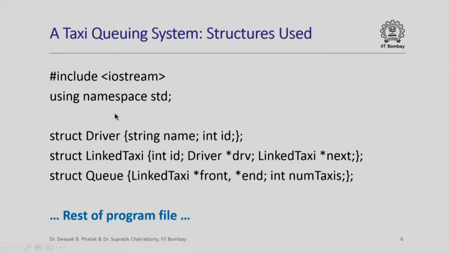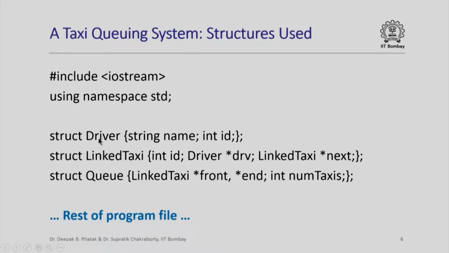So it is clear that in this case we have taxis, and in particular we want to have linked taxis in which I can go from the information for one taxi to the information for the next taxi to the information for the taxi after that, because we actually want to implement a queue of taxis. And of course each linked taxi should also have information about the driver.